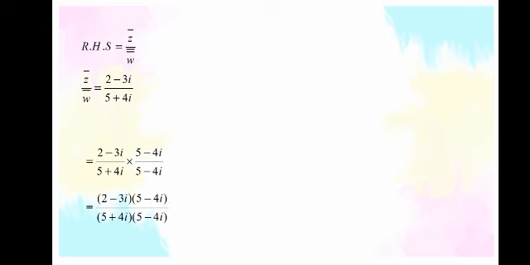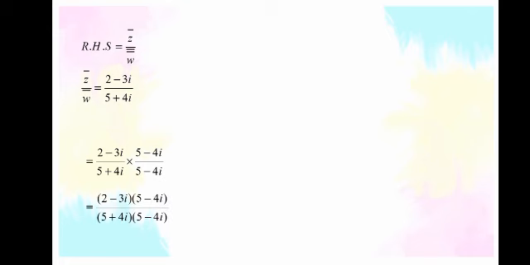Right hand side is z₀ over w₀. z₀ is equal to 2 - 3i and w₀ is equal to 5 + 4i. Take the conjugate of the denominator and multiply it with the actual equation: (2 - 3i)/(5 + 4i), multiply by (5 - 4i)/(5 - 4i). Numerators will be multiplied by numerators.